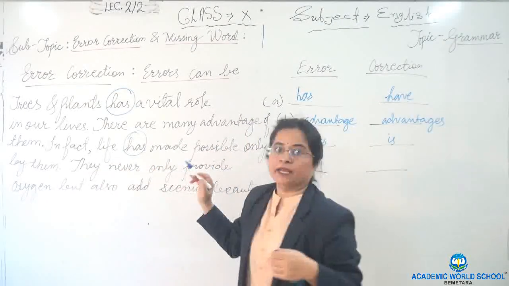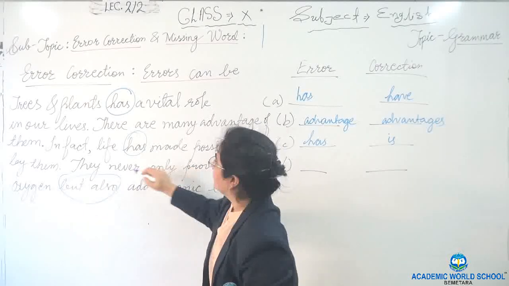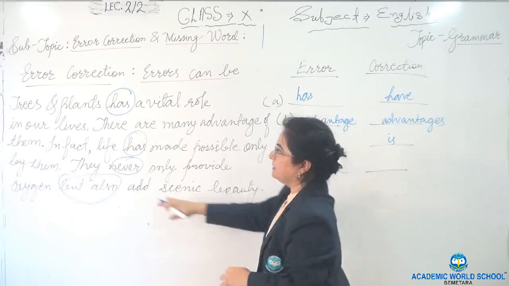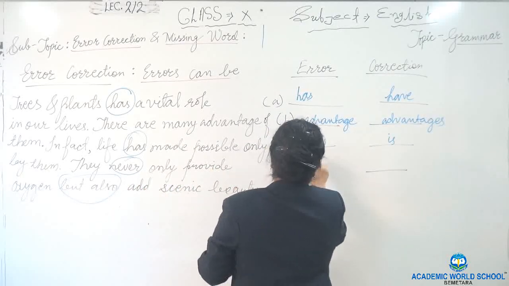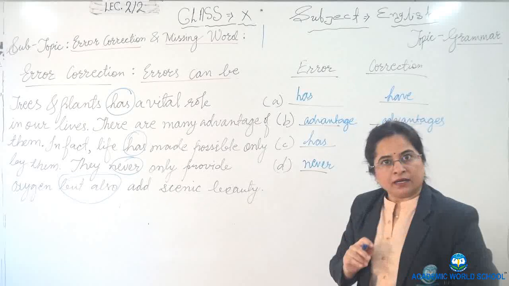They never. It's but also that is there. So it should be not only but also. We know that this is a compound conjunction which comes in pair. Never is the error and not is my correction.